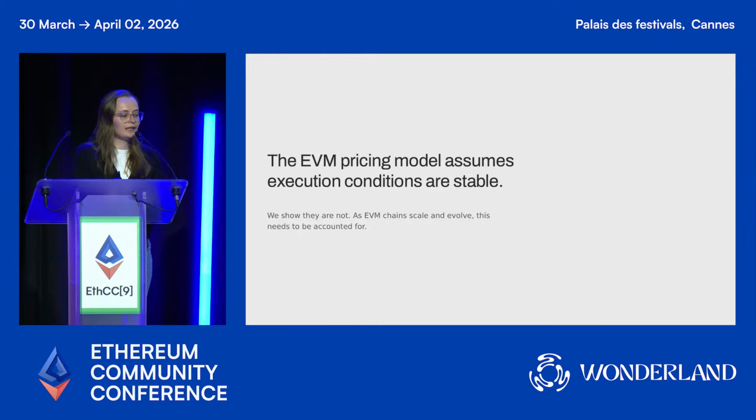So yeah, I'll leave you with this: the EVM pricing model assumes that execution conditions are stable. We show that they're not, and as the EVM chains scale and evolve, this just needs to be accounted for.